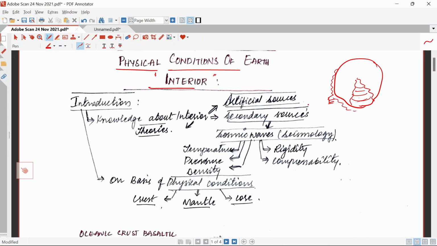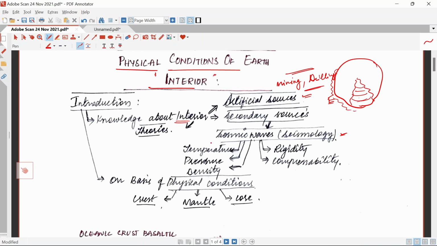So first thing is knowledge about the interior. From where do we get the knowledge about the interior of the earth? The first source is the artificial source, by mining or drilling. By this we can know what is present in the earth's interior. And the secondary source is the seismic waves or seismology. That means due to earthquakes and due to volcanic activities, we come to know about the interior of the earth.